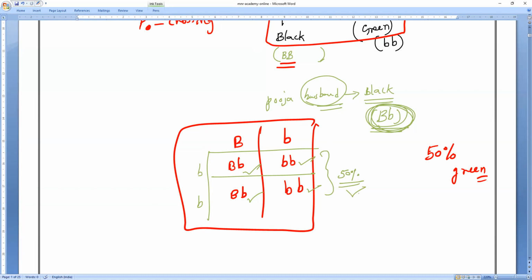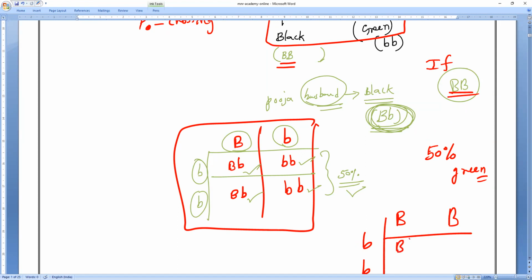So from this genetic cross I understand Pooja's is small b, small b, and Pooja's husband is capital B, small b. Why can't Pooja's husband be capital B, capital B? Then no children of Pooja's will get green eyes. If Pooja's husband is capital B, capital B, then all the children will get black eyes only.